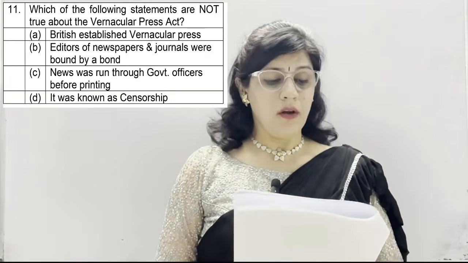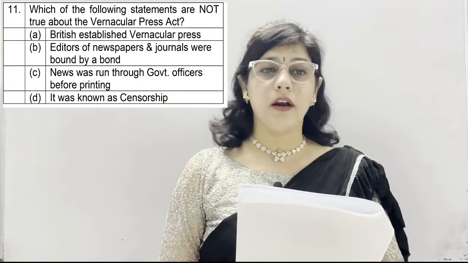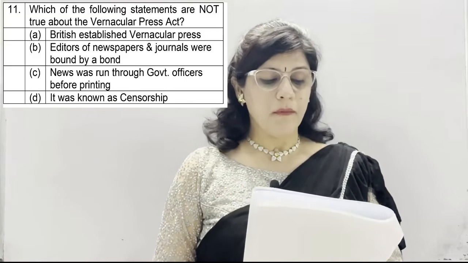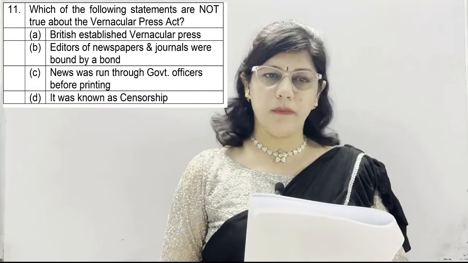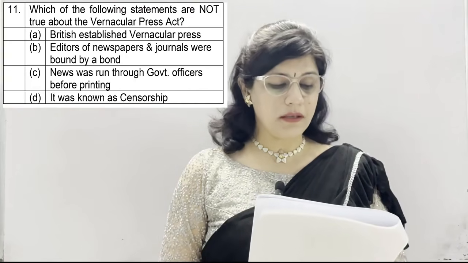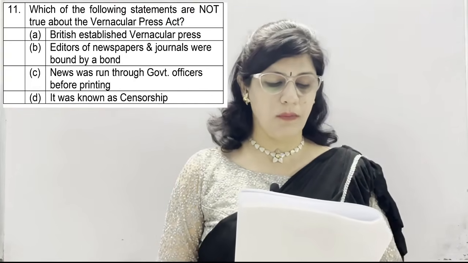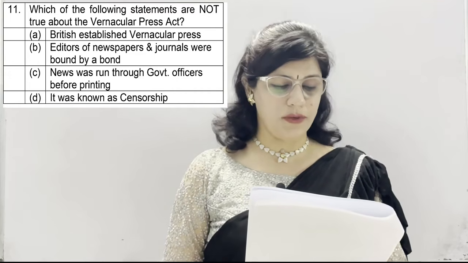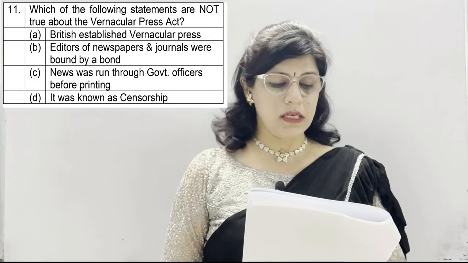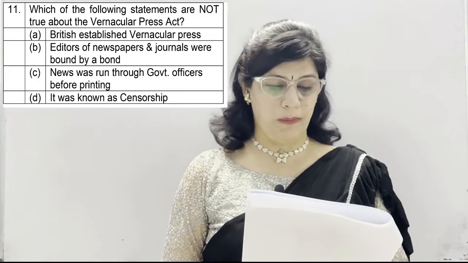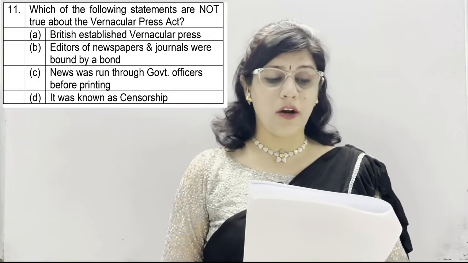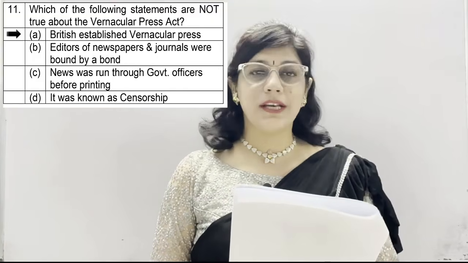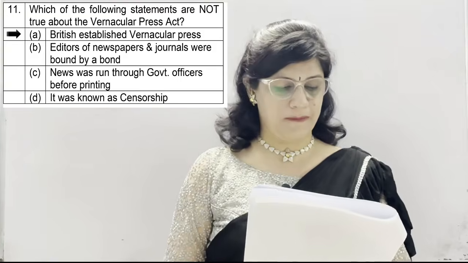Question number 11. Which of the following statements are not true about the Vernacular Press Act? A. British established vernacular press. B. Editors of newspapers and journals were bound by a bond. C. News was run through government officers before printing. And D. It was known as censorship. And the statement which is not true regarding this is option A, British established vernacular press.